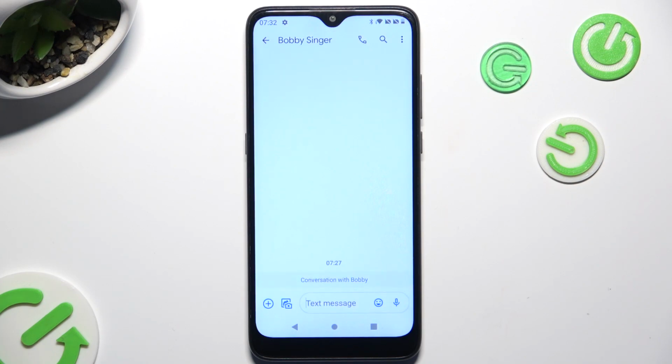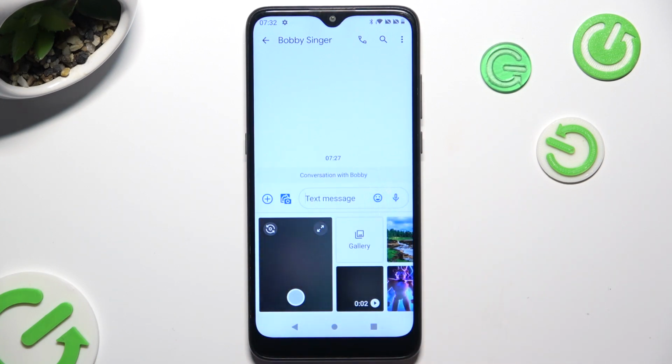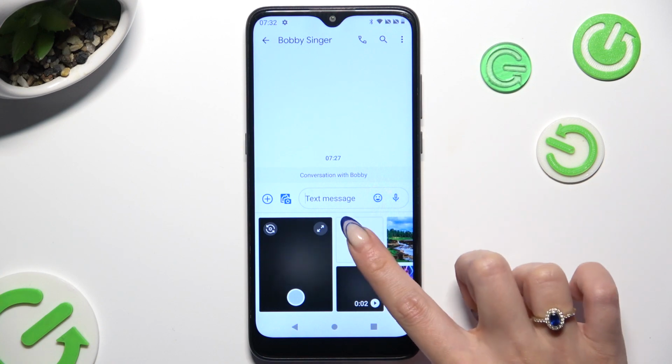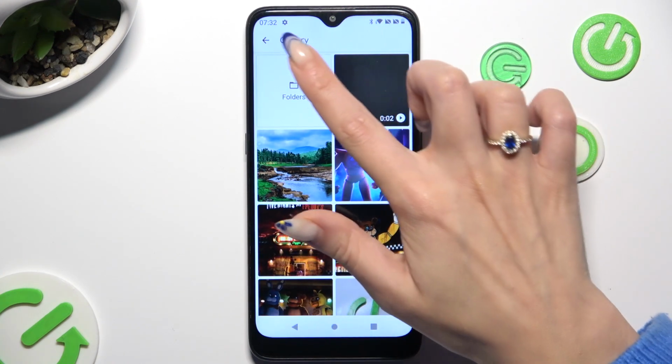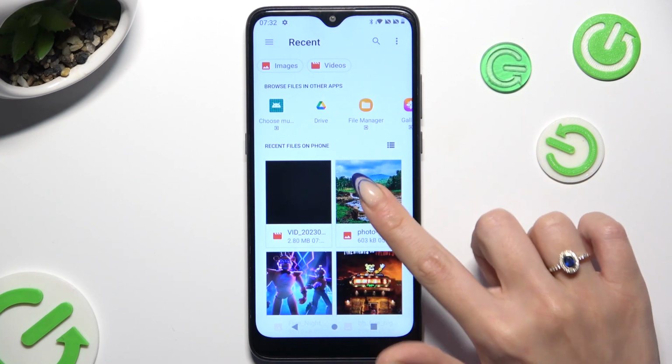Now to add any photo you want, click on this little icon with a camera and a picture at the bottom left corner. Now you can click on Gallery, select Folders, and click on your photo over here.